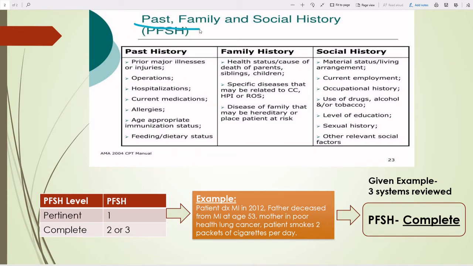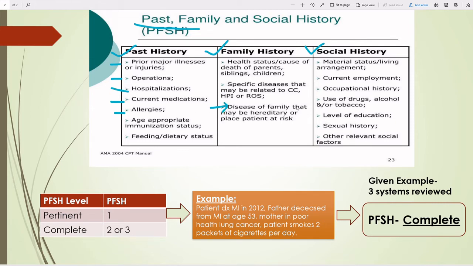So guys, here I have given one table. Here you can see the proper differentiation of PFSH: past history, family history and social history. Here you can see what conditions and points are given, only those we have to consider. In past history, for example, prior illness, operation, hospitalization, current medication. If the patient has any allergy, it should be counted in past history.